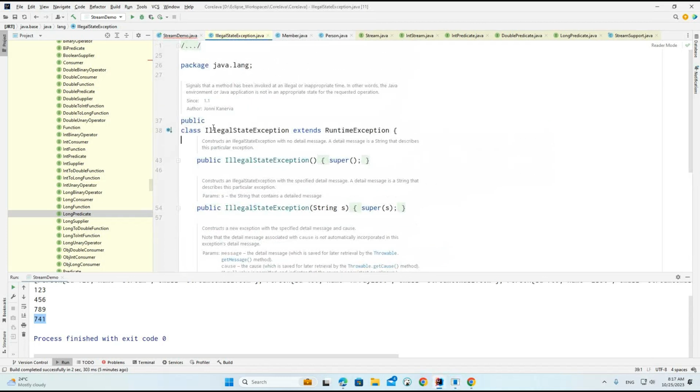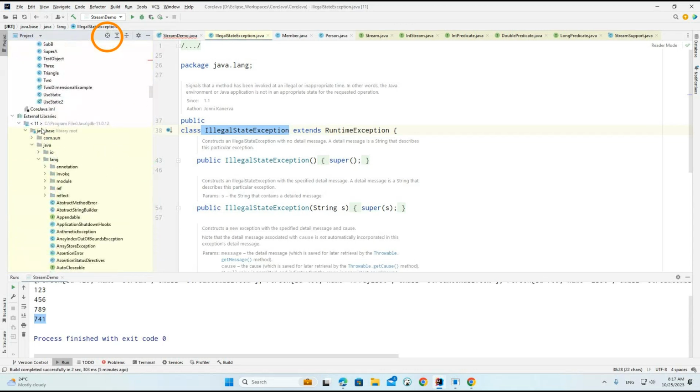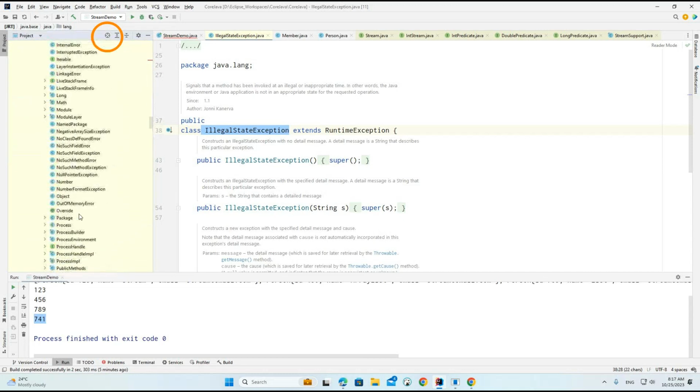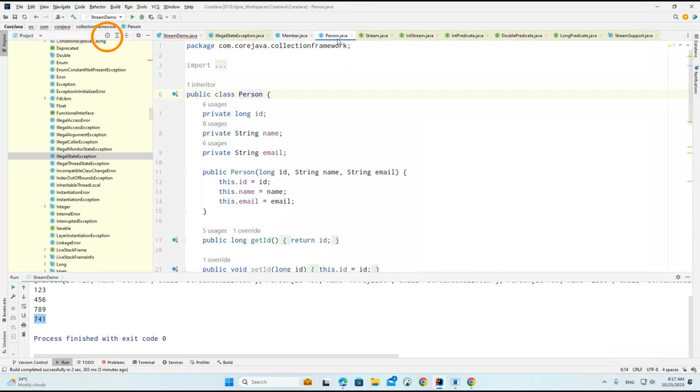Now we are in the IllegalStateException class. Just click this icon in IntelliJ. You will see this particular icon, and clicking on it takes you to where this particular file is available. So now we are in IllegalStateException, which is in JDK 11 under the java.lang package. This is the particular class where IllegalStateException is coded. This is the way you can check any class.